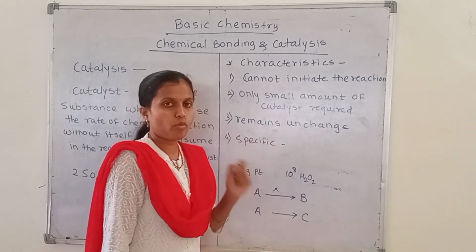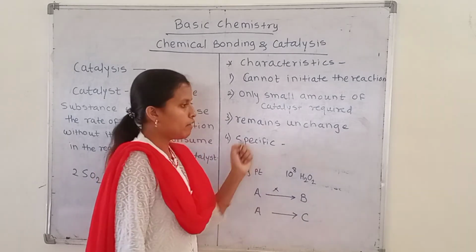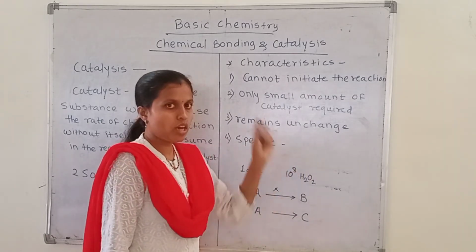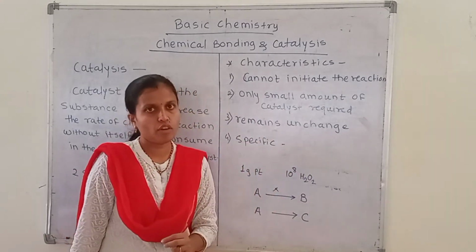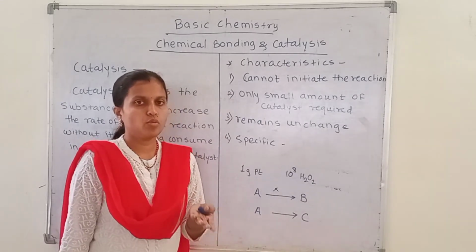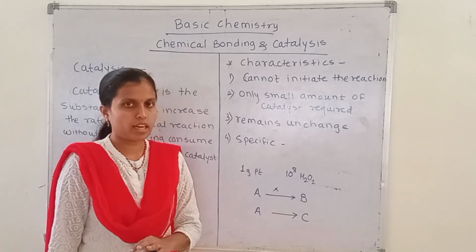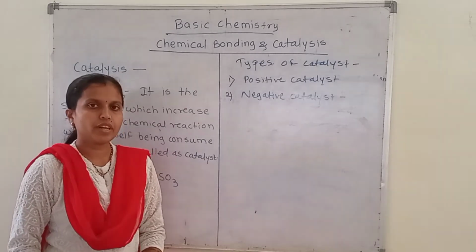Okay, so the catalyst will be very specific in nature. They will give the specific reactions. Okay, these are the main 4 characteristics of catalyst. Next part we see the different types of catalysts.